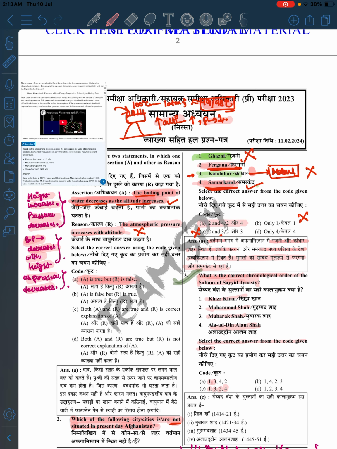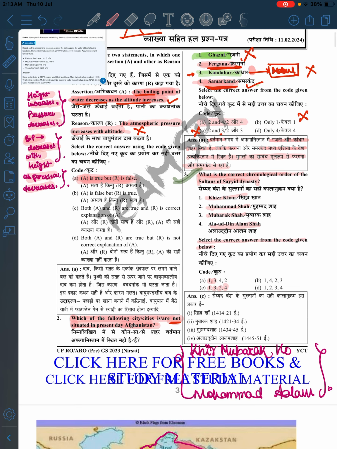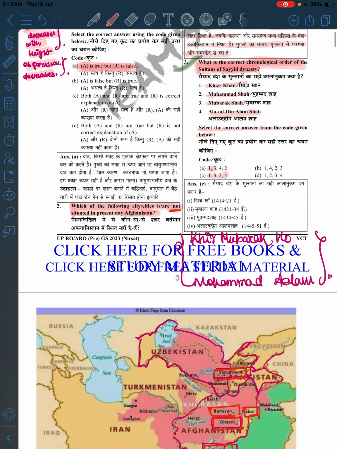Now coming to the chronological order of the Sultans of the Sayyid dynasty. We have a trick for that. What is the trick? Kheer Mubarak ho Muhammad Alam. Kheer Mubarak ho Muhammad Alam is the trick for the Sayyid dynasty.